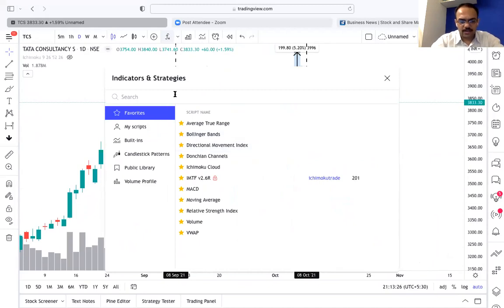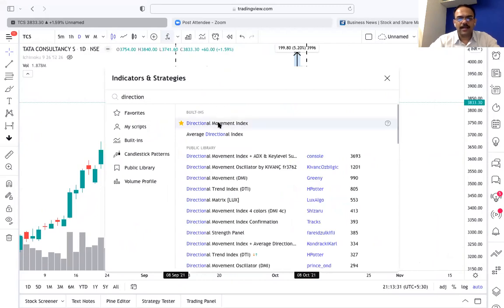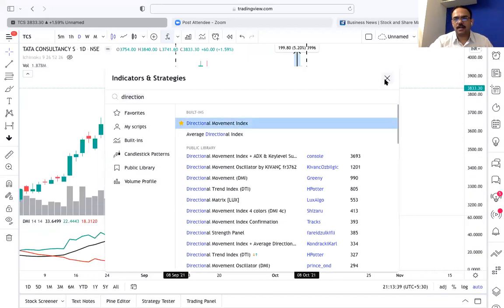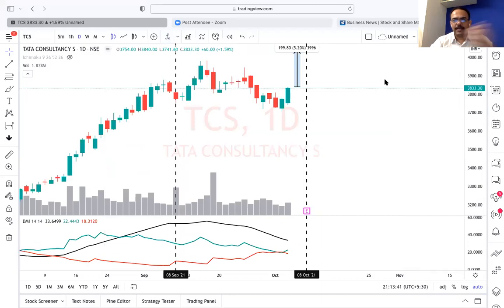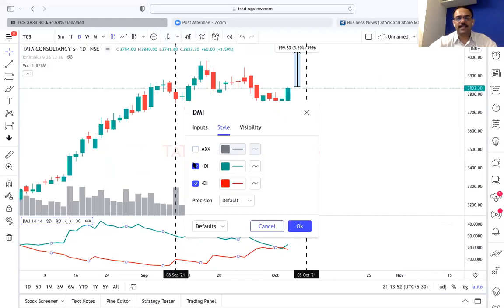the Directional Movement Index. You will get this Directional Movement Index. You have to bring that Directional Movement Index on this chart. You have to put this indicator on your TradingView. Then you have to go to the settings, go into style, hide this ADX, keep only plus DI, minus DI.